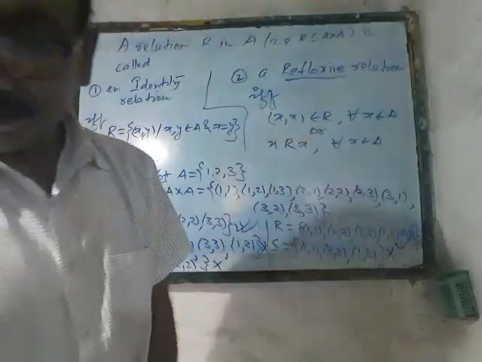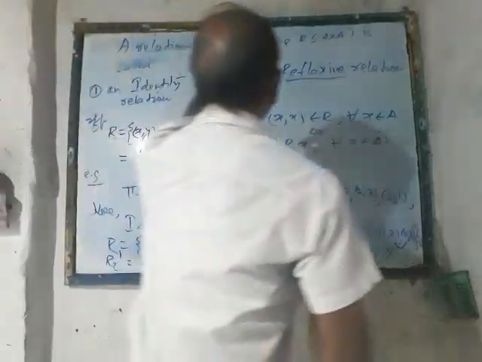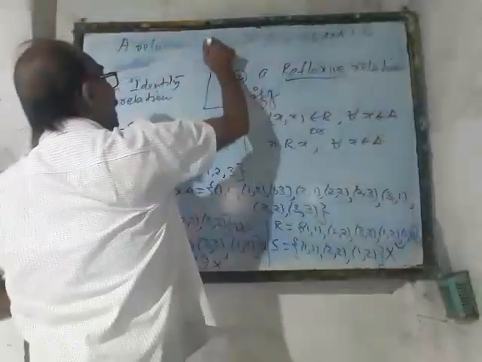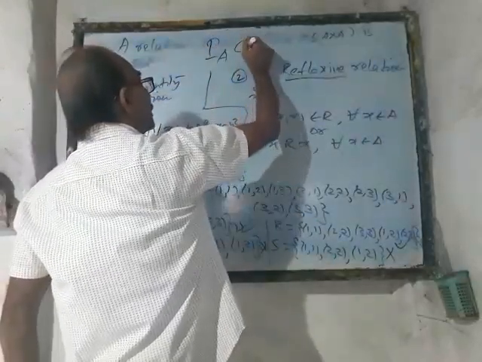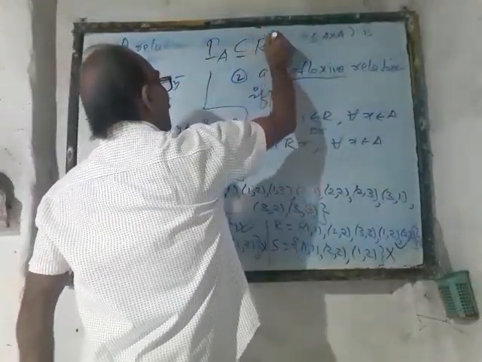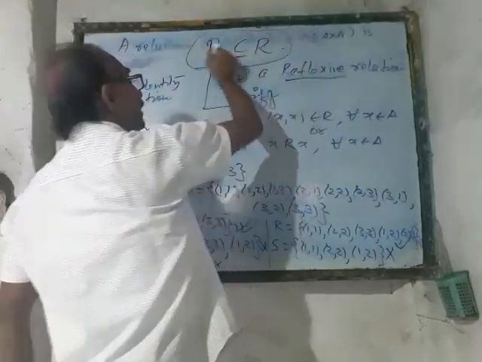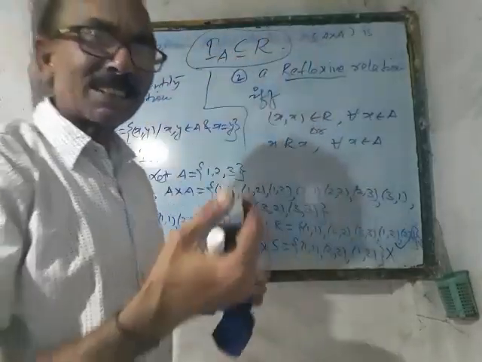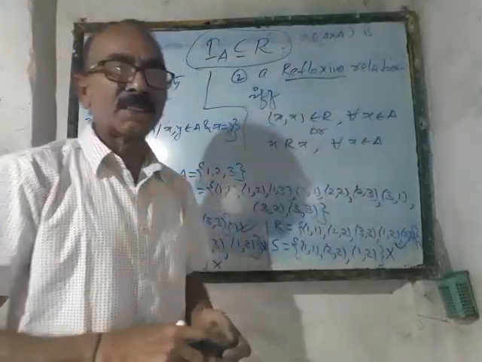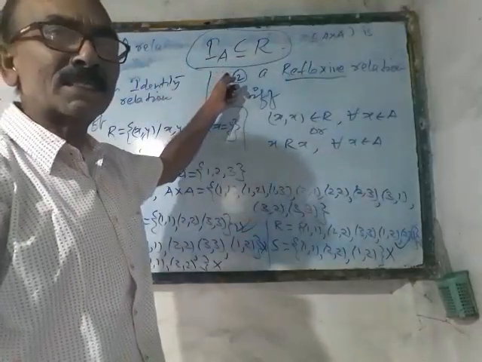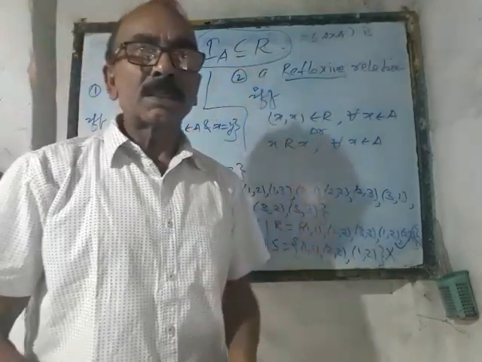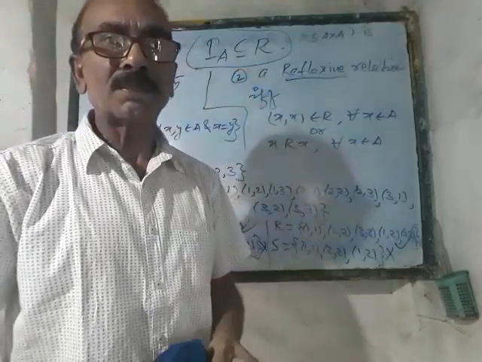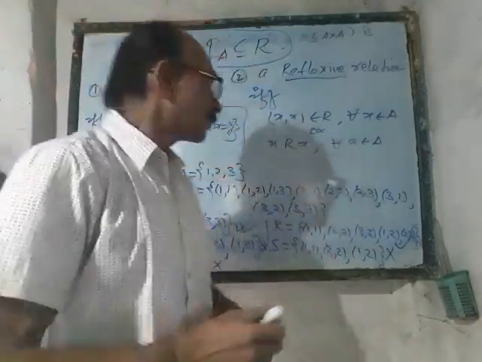So mind it that I_A, the set of identity relations, is always a subset of R, the set of reflexive relations. So this is the relation between these two: the set of identity relations is always a subset of the reflexive relations, but the converse need not be true, right?